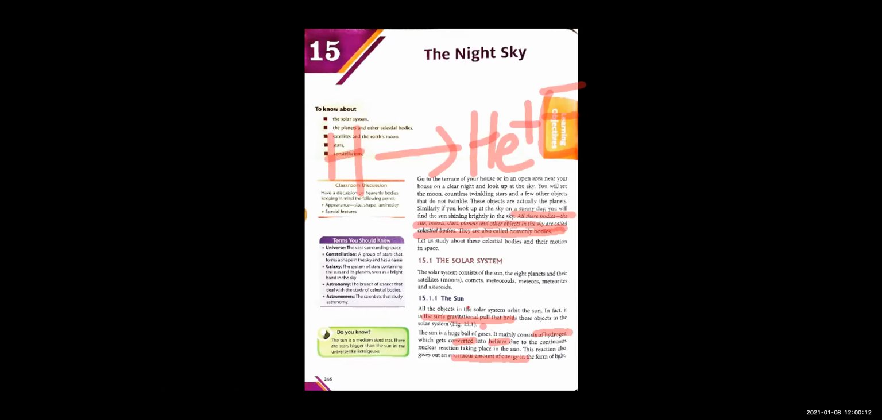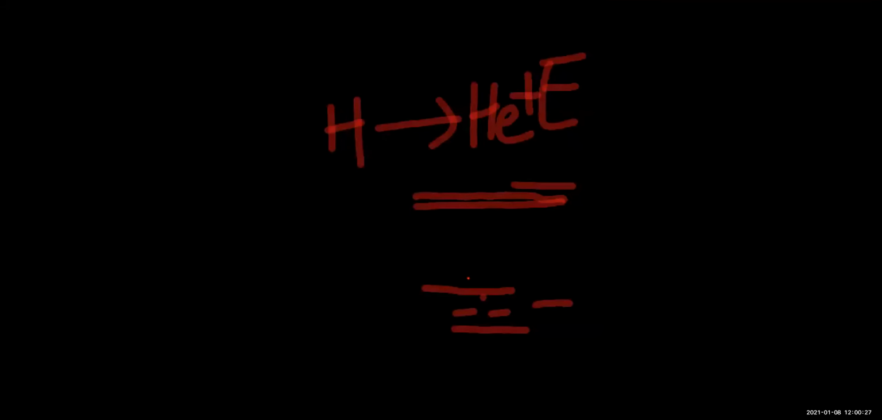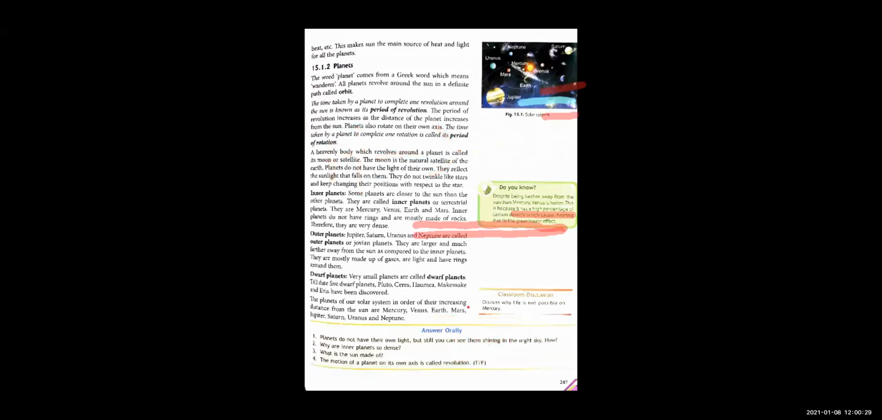The Sun consists of hydrogen, which is converted into helium during nuclear reactions. And with this reaction, what is released, children? A lot of energy, in the form of light and heat. So the Sun is our main source of light and heat. I hope the Sun is clear.